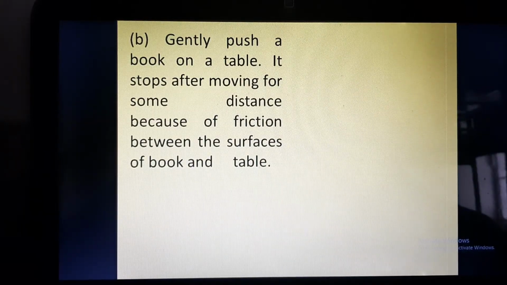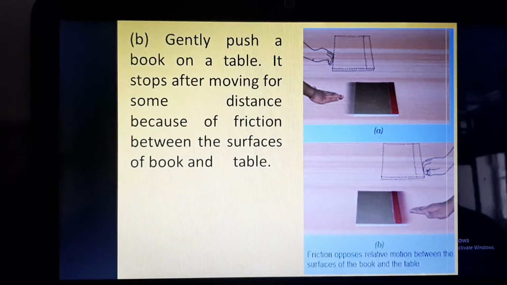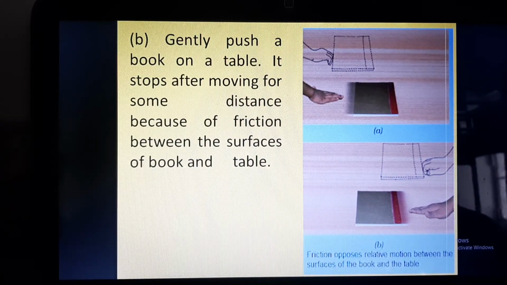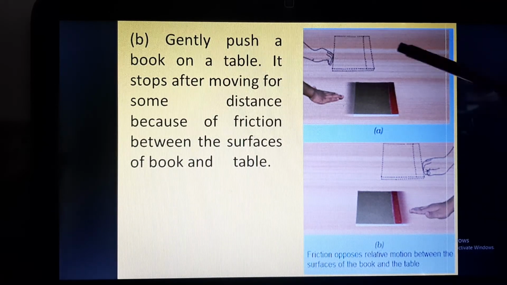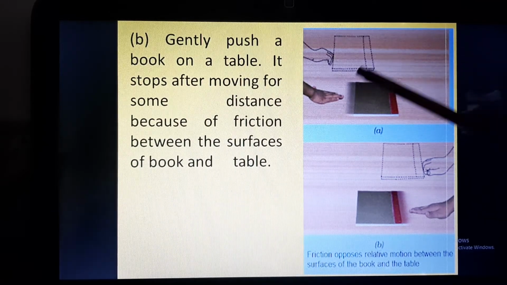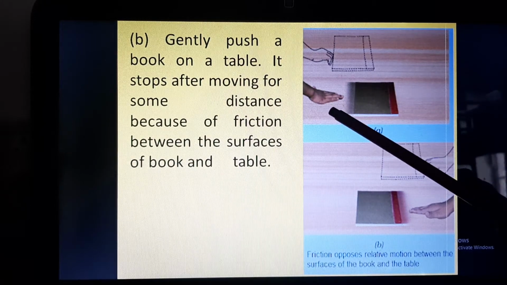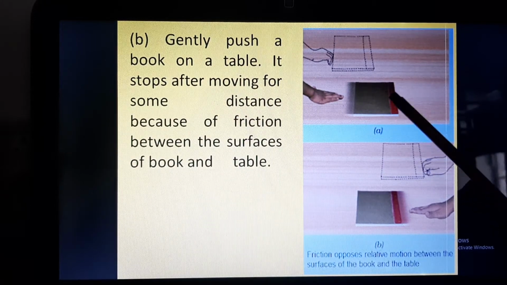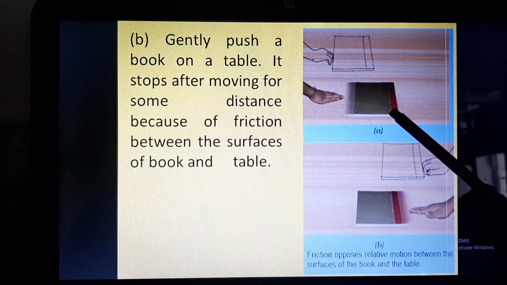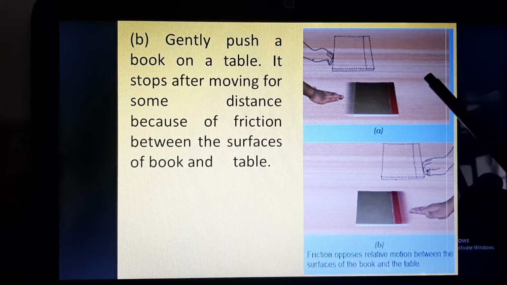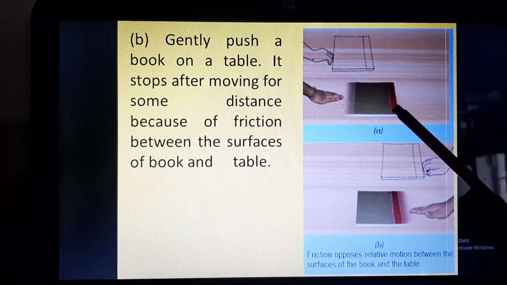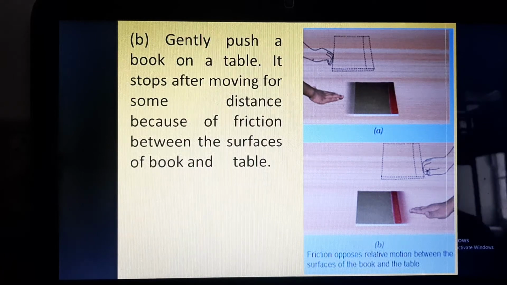If you gently push a book on the table, it stops after moving some distance. Why? Because the force of friction is exerted by the table on the book. Here you can see the original position of the book, and when you push the book, it will move and then it will stop. It stops because the table is exerting the force of friction on the book.